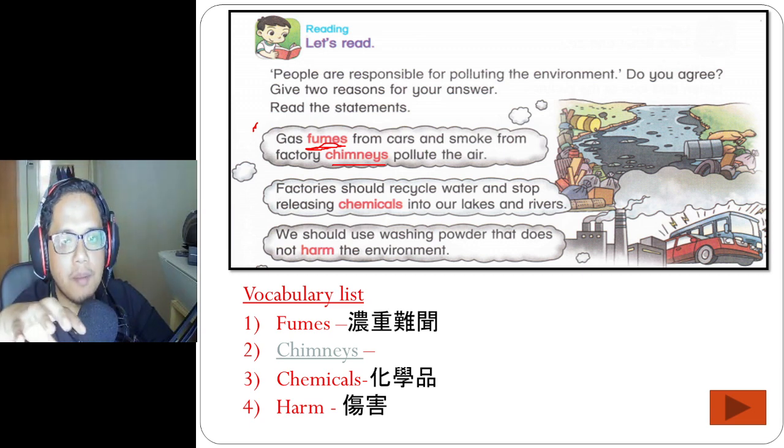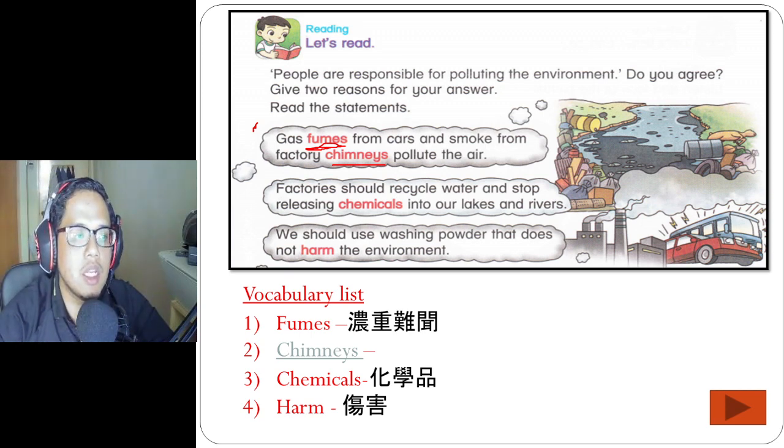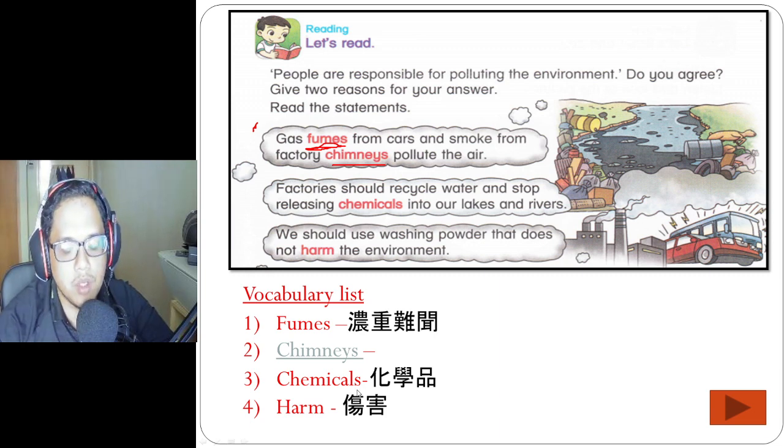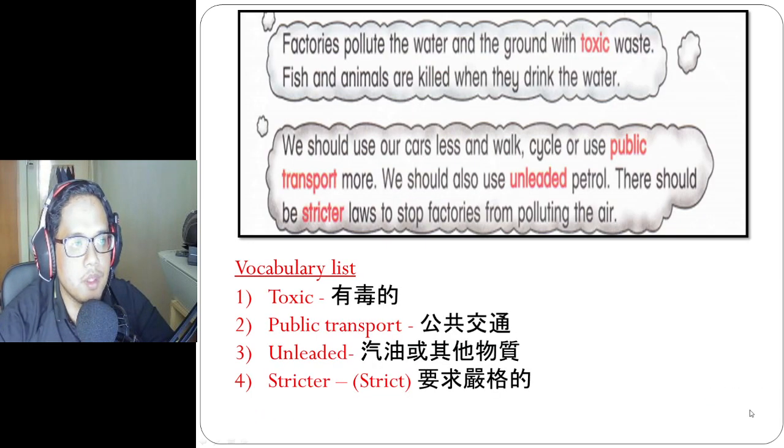Whenever we use that powder to wash anything, not only clothes, make sure we do not use powder that harms the environment. What is harm? Another English word for it is danger. That brings danger to the environment. Okay, next one.